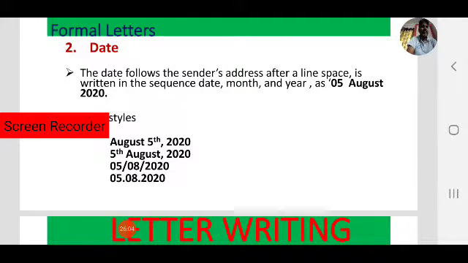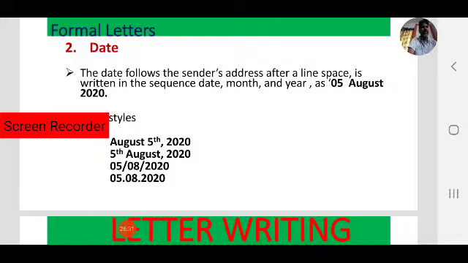The date should follow after the sender's address, after a line space. The date is written in the sequence date, month and year. Generally we prefer this one, like 5 August 2020, and there are other styles also, as we have discussed in writing informal letters.